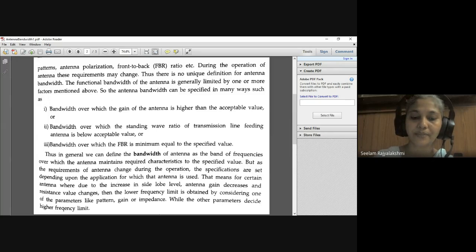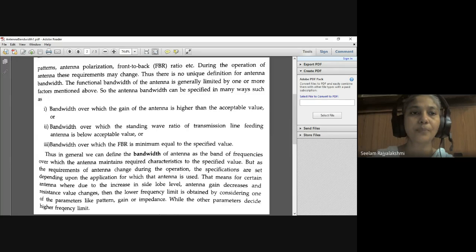The ratio of power gain between the front and rear of a directional antenna is nothing but the front to back ratio. Now, during the operation of the antenna, these requirements may change. Here are the various parameters we have. While considering the performance of the antenna, we don't want all these parameters at a time. So according to the requirements, we'll consider the different parameters.